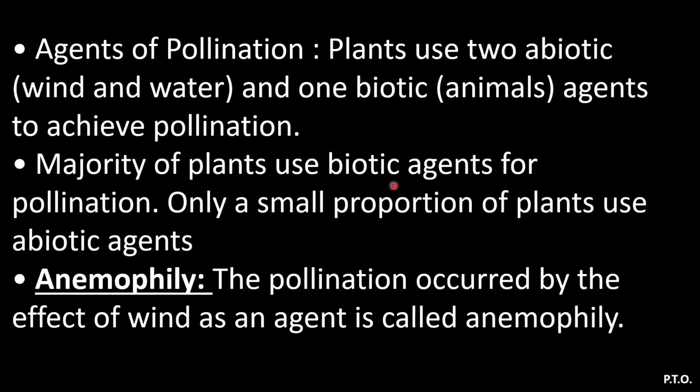Majority of the plants use biotic agents for pollination. Only a small proportion of plants use abiotic agents. So anemophily: the pollination occurring by the effect of wind as the agent is called anemophily. When the pollination is brought by the wind, it is called anemophily.